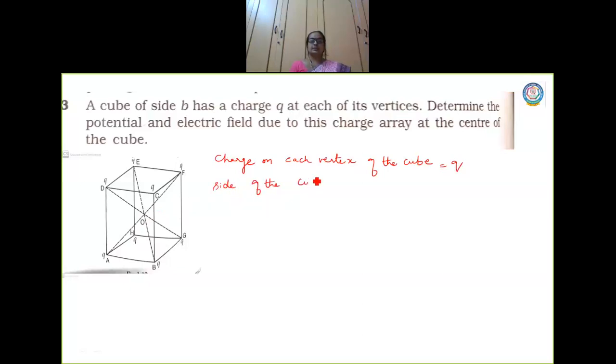Side of the cube is b, right? Now we need to calculate the distance r of the center O of the cube